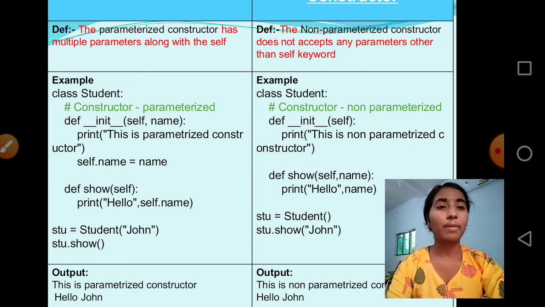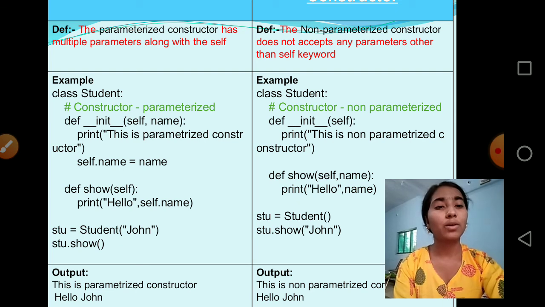Now the non-parameterized constructor: a constructor which does not accept any parameter other than the self keyword is known as a non-parameterized constructor. The example is a class Student which contains two methods: a constructor method and a show method. In the constructor method, we print "this is non-parameterized constructor", which accepts the self keyword only.